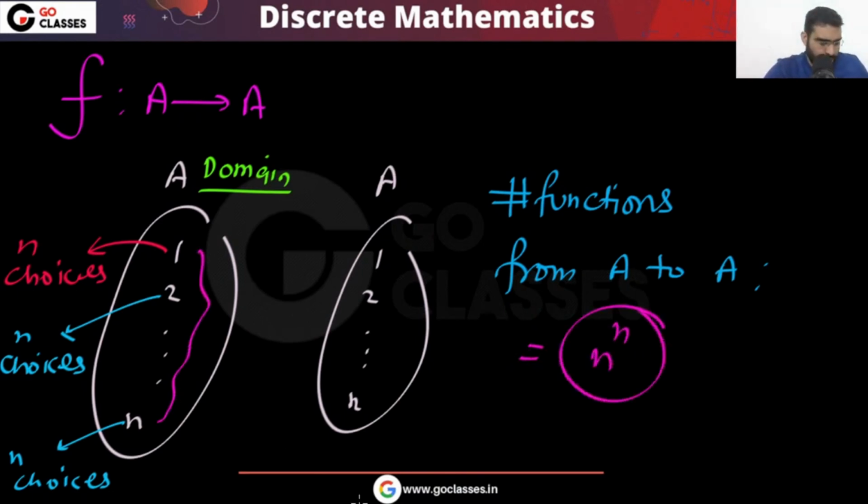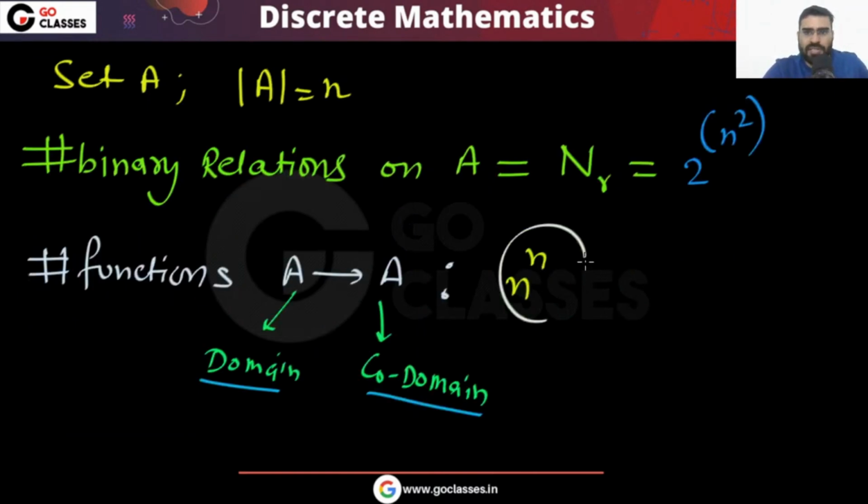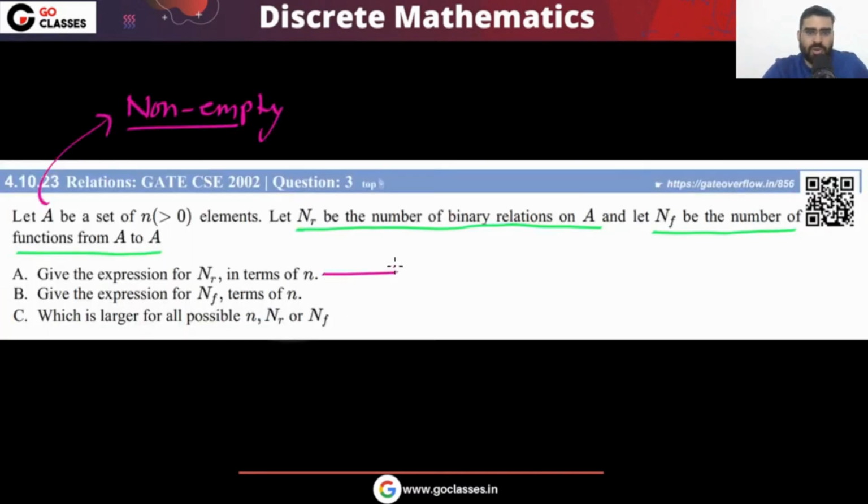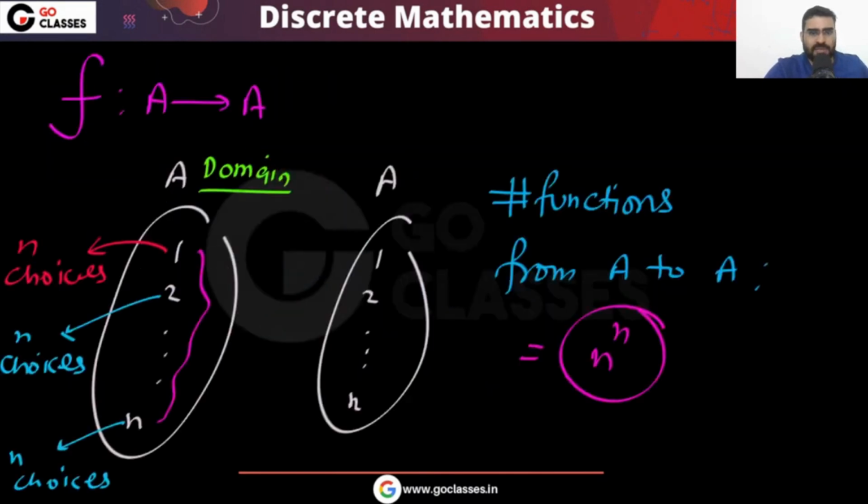So the number of functions, that is nf, as given in the question. So we found nf, and we found nr, both of them. What will nr be? nr will be 2 power n square, and nf will be n power n. Now what is the relation between them? We have to find what is bigger. So the question is, who is bigger?